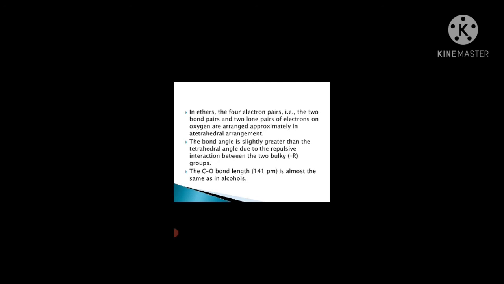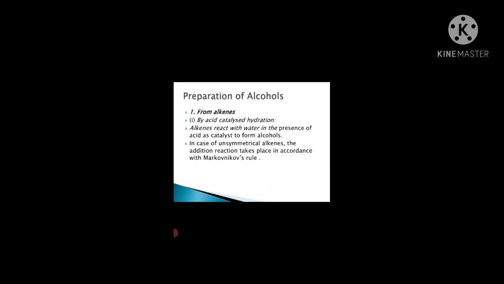In ether, there are 4 electron pairs. The 2 bond pairs and 2 lone pairs of electrons on oxygen are arranged approximately in a tetrahedral arrangement. The bond angle is slightly greater than the tetrahedral angle due to repulsive interaction between the two bulky groups. Here, the bond length is 141 picometers. Okay, we will discuss later on the preparation of alcohol.